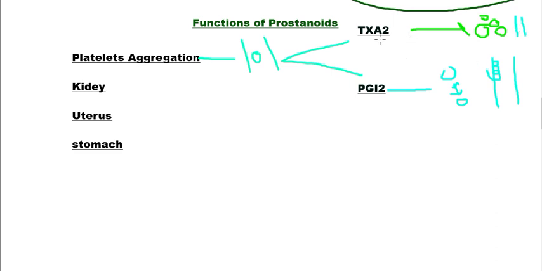Thromboxane A2 causes platelet aggregation, whereas prostacyclin causes inhibition of platelet aggregation, or platelet disaggregation. So both are antagonists to each other. Both functions are needed according to the body's requirements, because thromboxane A2 is needed when there is a hemorrhage, but PGI2 is also necessary for the functioning of the body.